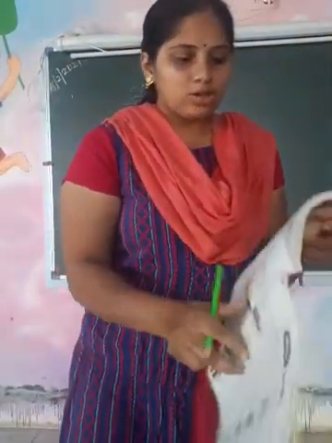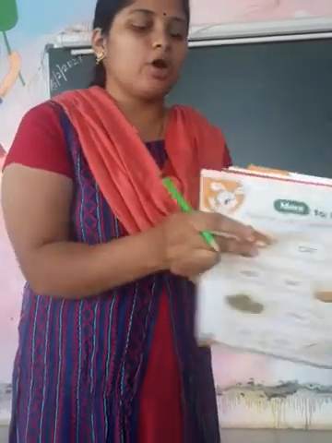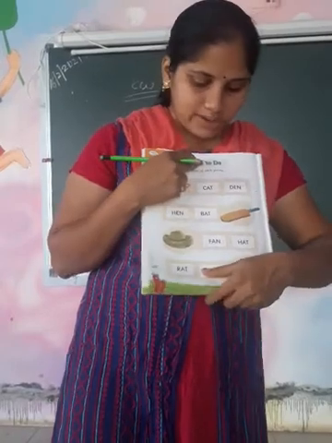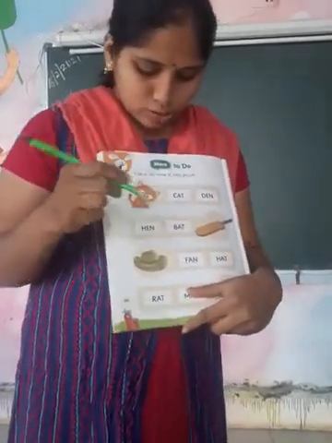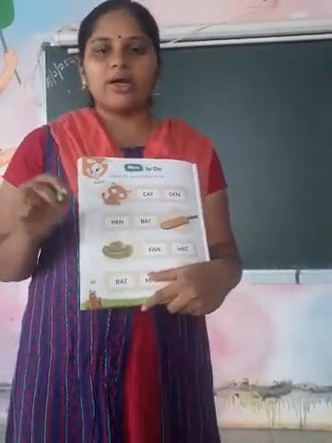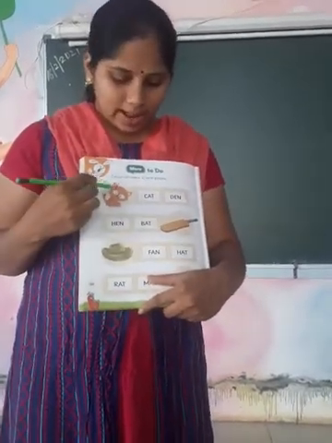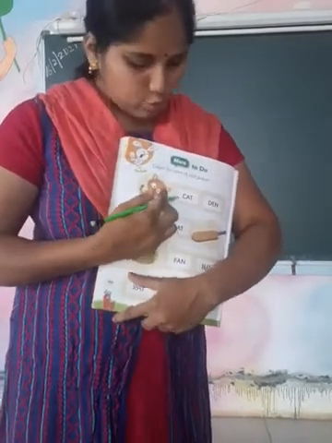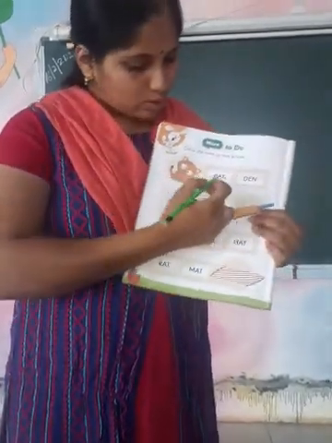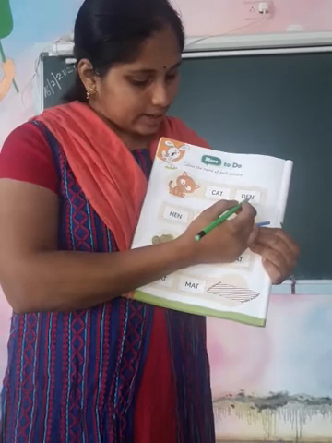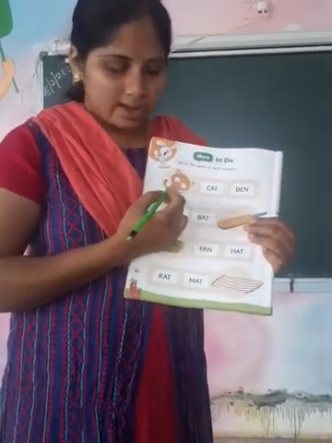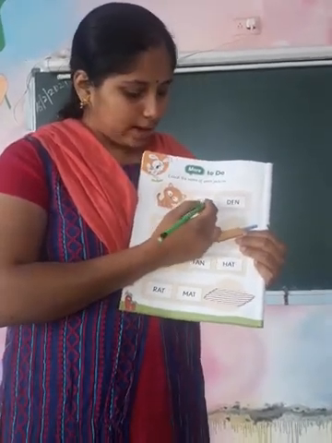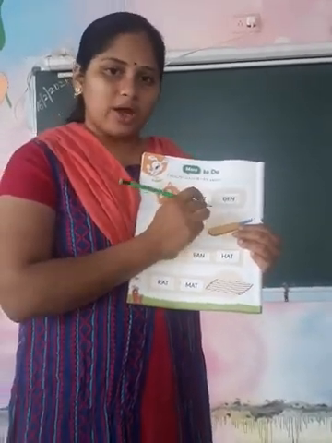Okay, on the next page, color the name of each picture. This is your homework part. Write HW and write today's date. What you have to do, you have to look at the picture, recognize the picture, and where is the spelling of the picture, that rectangle box you have to color. Now C-A-T, cat, and D-E-N, den. The picture is of cat. So this is the spelling of cat, C-A-T, cat. So that box you have to color.